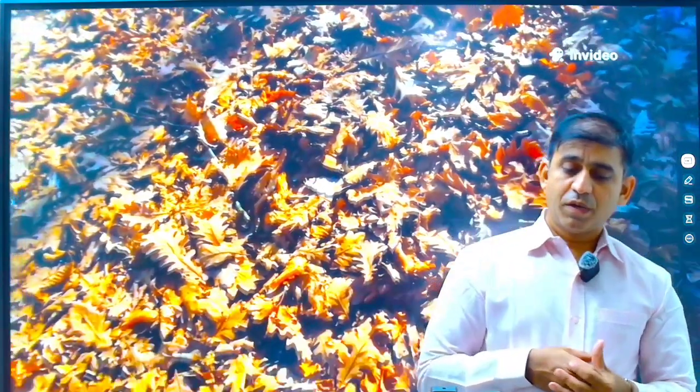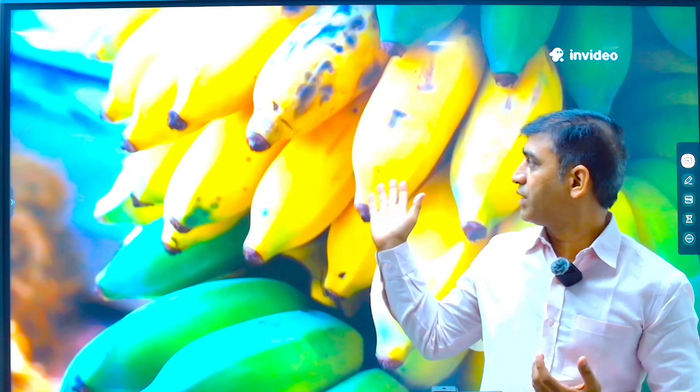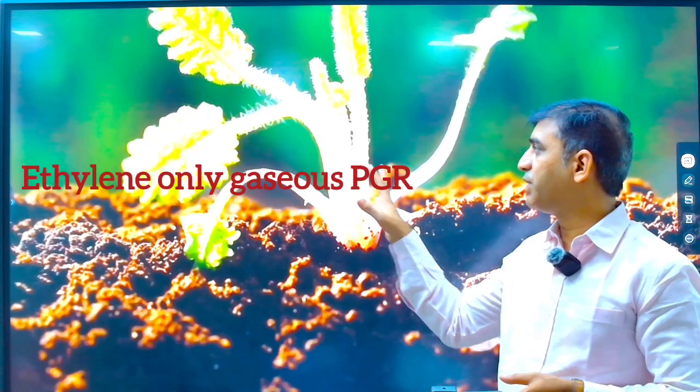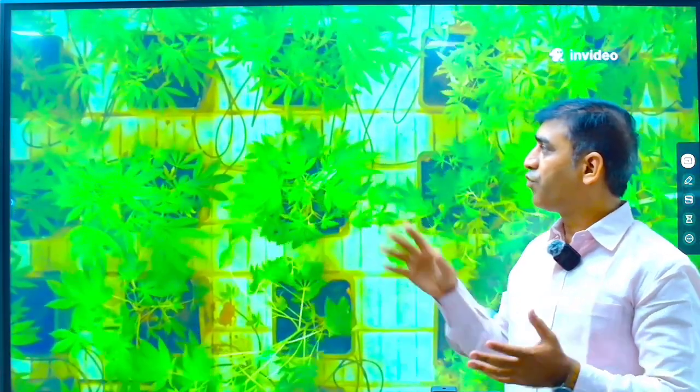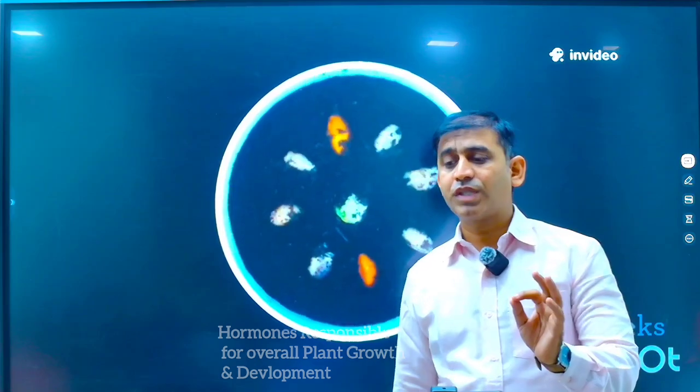Here we can see this banana. For ripening, ethylene is responsible. This is the only gaseous PGR. Only gaseous PGR is ethylene. So for overall plant growth and development, hormones are responsible.